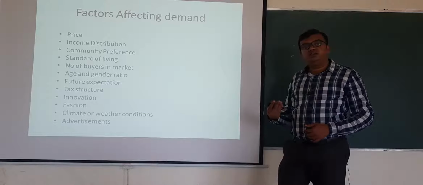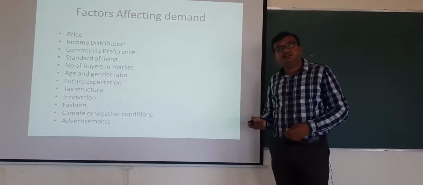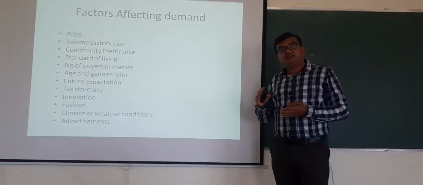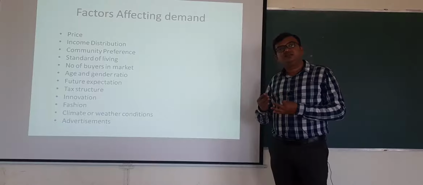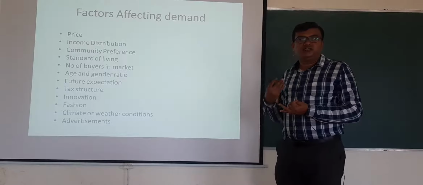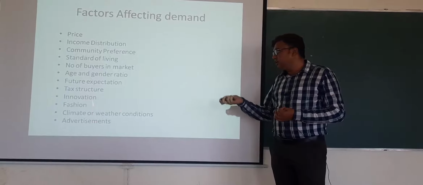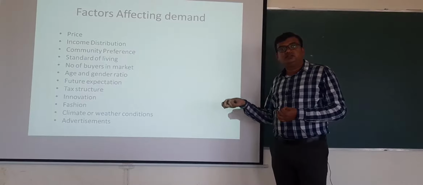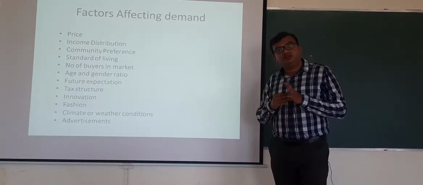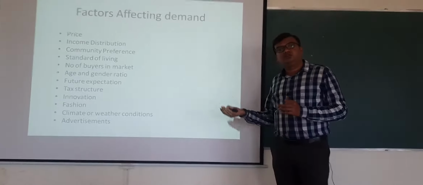Like this, many other impacts are there. Natural calamities, for example, now the COVID-19 pandemic is there. Because of the COVID-19 pandemic, what has happened? The demand for masks, face masks, the demand for sanitizer, the demand for immunity boosting products is increasing. But natural calamity is not mentioned in this list. If it is not mentioned in this list, it doesn't mean that it is not important. Natural calamity is also one of the important ones. Competitor is not mentioned in the list. Competitor is also one of the important ones.